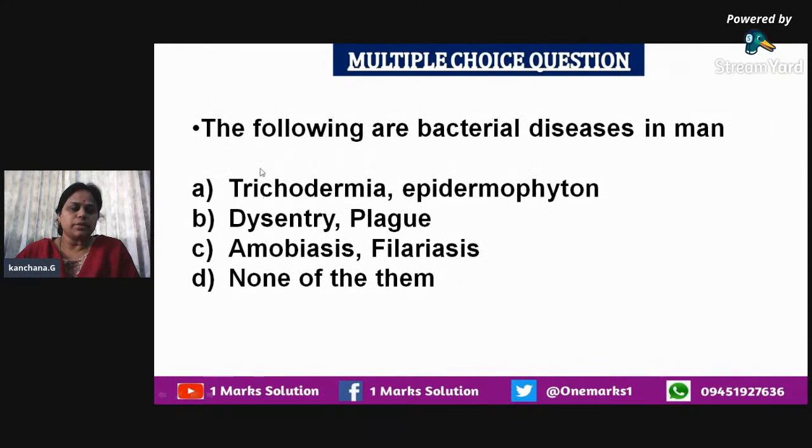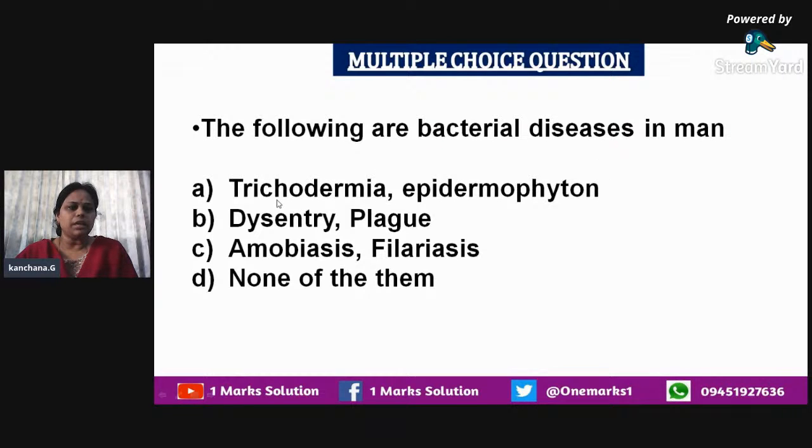Next question. The following are bacterial diseases in man. They have given certain diseases like trichoderma, epidermophyton, and we have to find out which disease is caused by bacteria. We know about the various diseases caused by various microorganisms like bacteria, virus, fungi, protozoa, etc. Now we have to find out which one causes bacterial diseases.